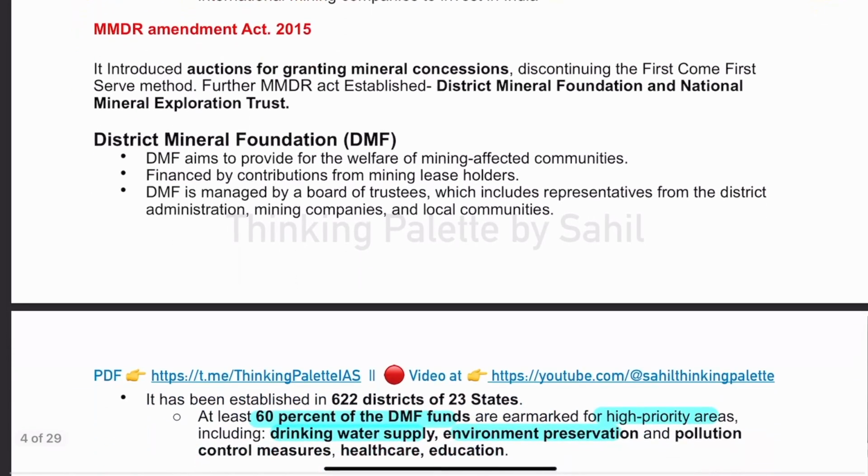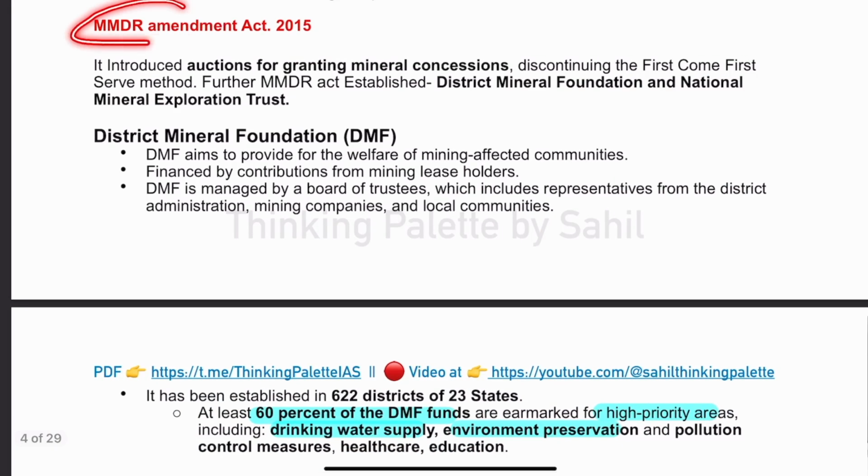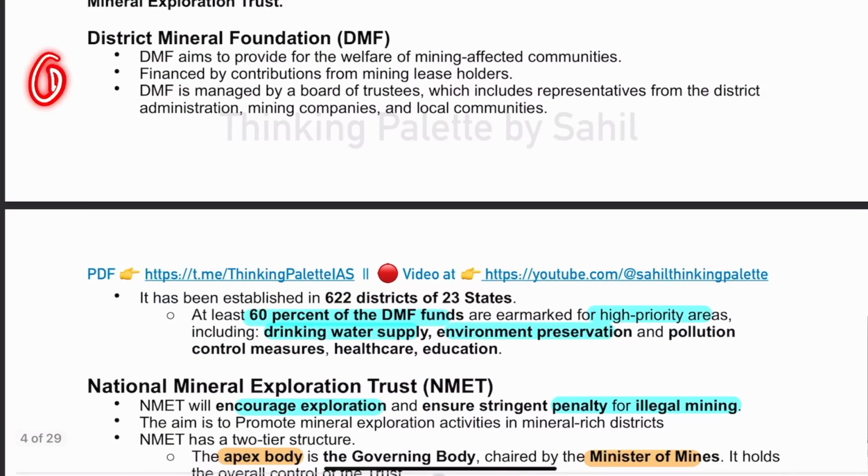Then the next major change with respect to the mining scenario was the MMDR Amendment Act of 2015. This Act was instrumental because it introduced two institutions. Number one is the DMF, District Mineral Foundation, and number two is the National Mineral Exploration Trust. First of all, these District Mineral Foundations were established, and even a UPSC question on DMF has been asked.